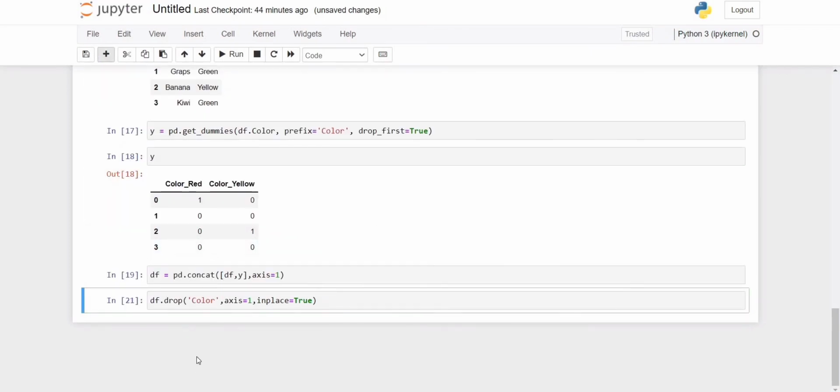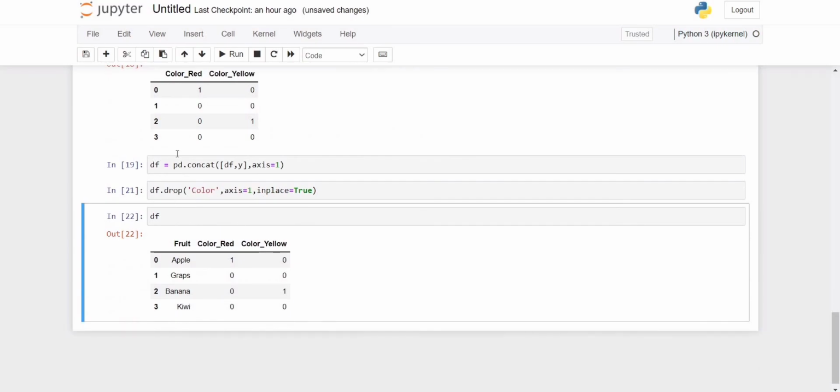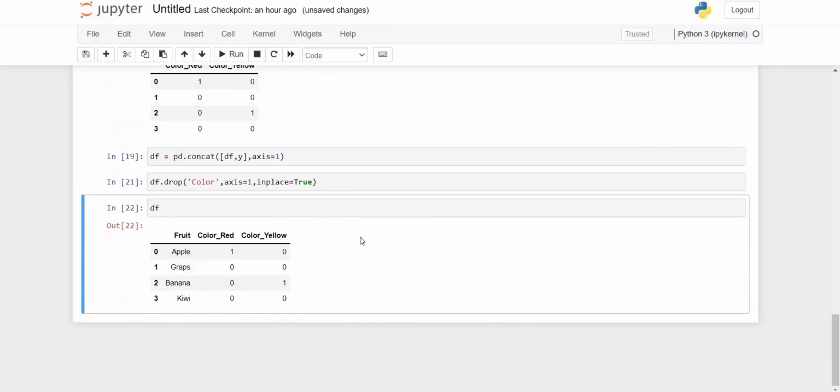Let's execute here. We can see the color column has been removed. So this is the approach that we are going to follow when we have a data set containing categorical data.